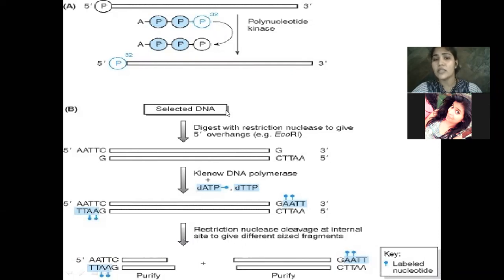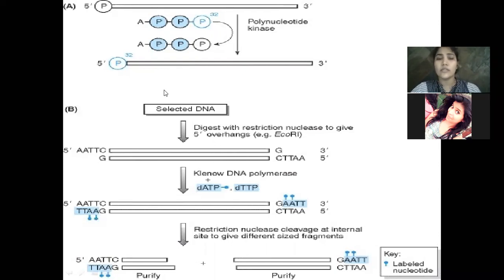You have to select a DNA and digest it with the restriction endonuclease to give the 5' overhang. So what do you mean by restriction enzymes? We actually have only 2 minutes left, so we can start over this part whenever we start tomorrow again. Tomorrow we'll start with this particular part again.